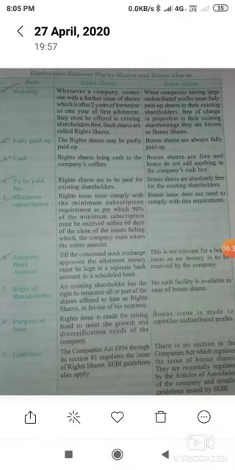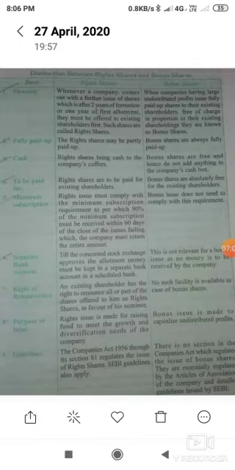But a bonus share is made to capitalize undistributed profit, which means whatever undistributed amount they have, they are capitalizing it. Instead of giving it in terms of cash, instead of giving it in terms of money, they are issuing shares, so they are capitalizing undistributed profit. But the purpose of right shares is growth and expansion, to raise funds, to take the money. Then come to the next one, guidelines.